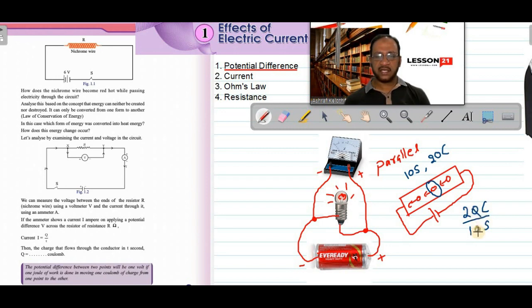0, 0 cancel, and this is equal to how much? 2 coulomb per second. This 2 coulomb of charge is flowing in 1 second. It means the rate of flow of charge. That is called electric current.